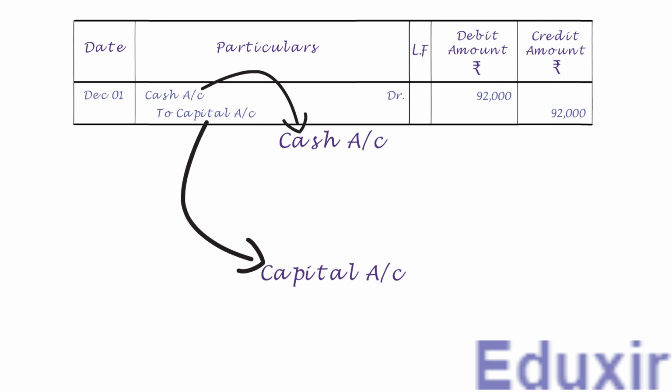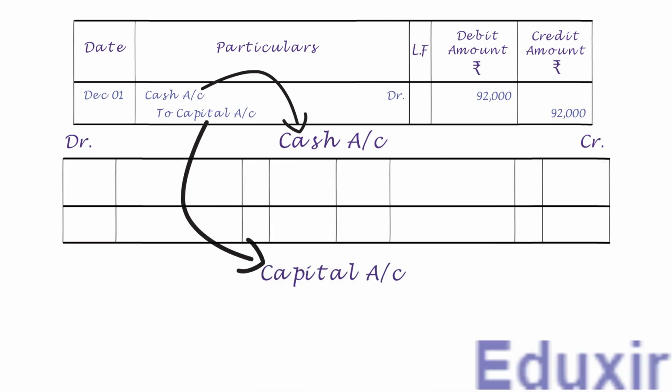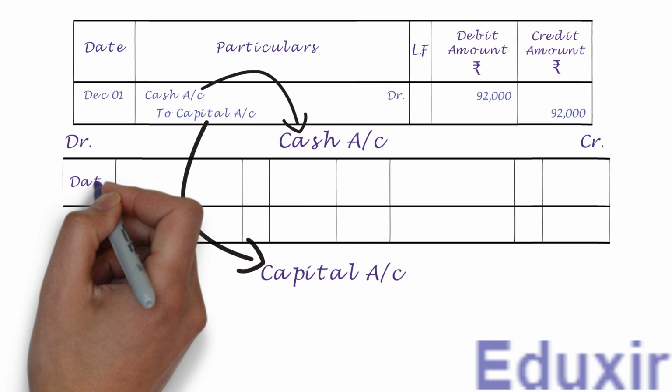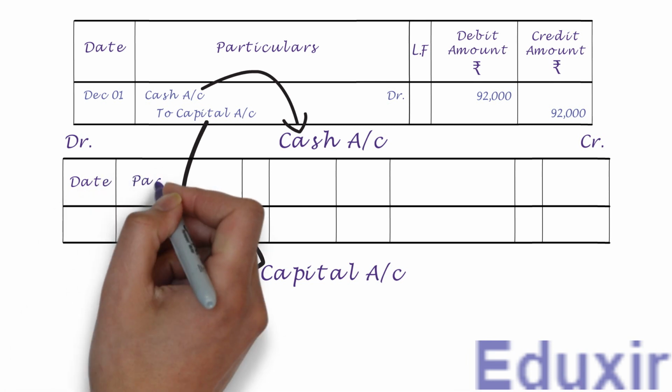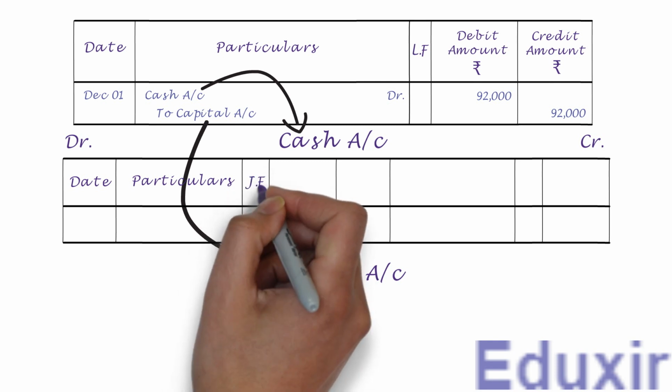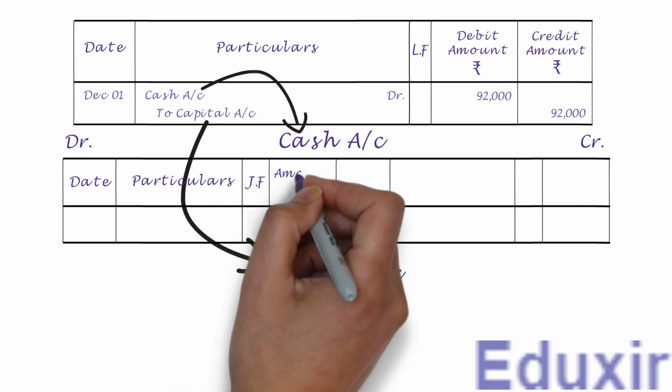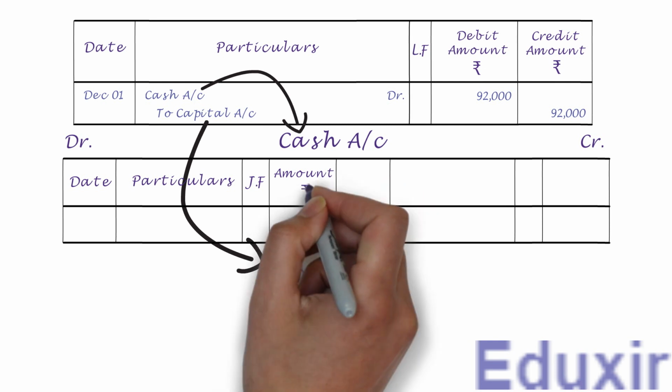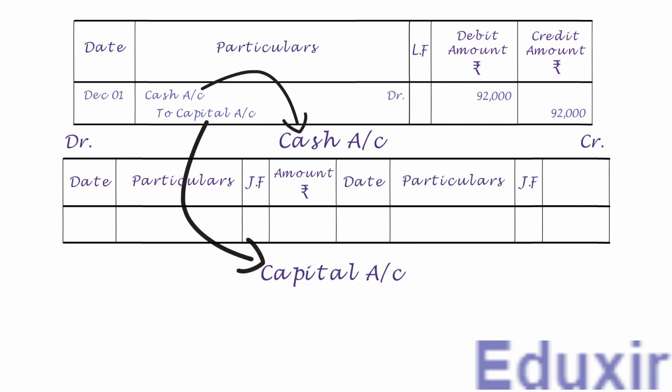Let us first draw the table format for the cash account. We already have the name of the account. Let us have DR and CR headers to designate the debit and credit sides respectively. Let us also have the columns date, particulars, journal folio, and amount on the debit side, and the same columns on the credit side also. Let us first enter the date.